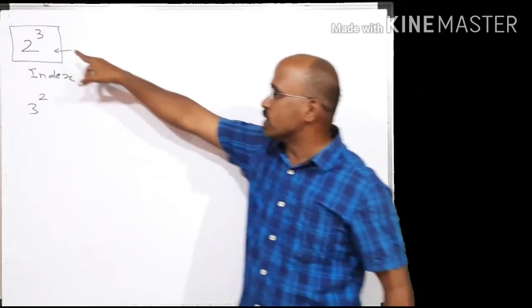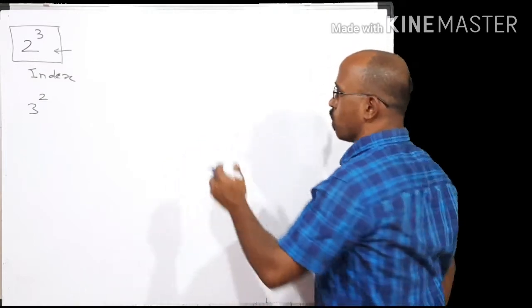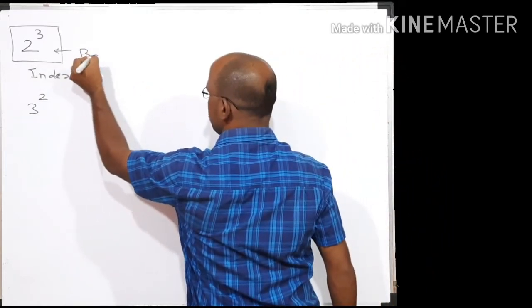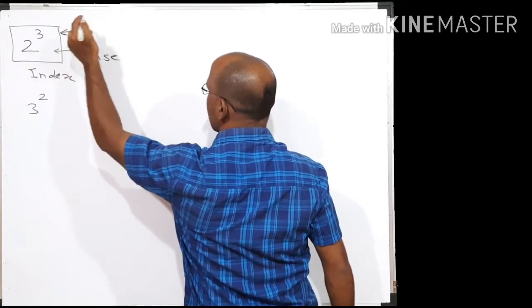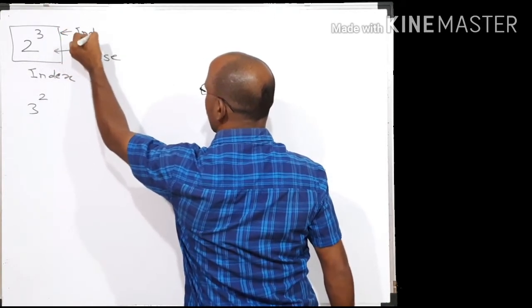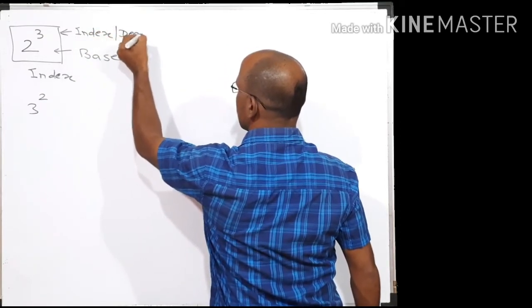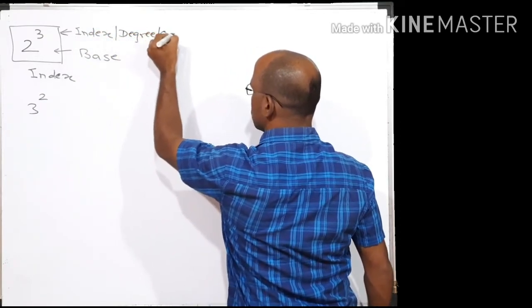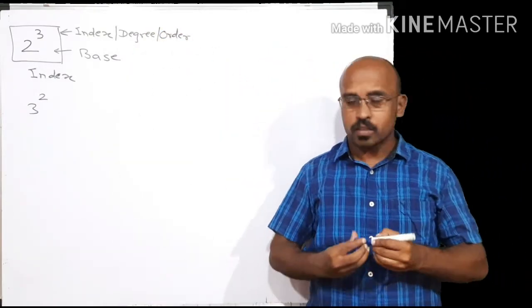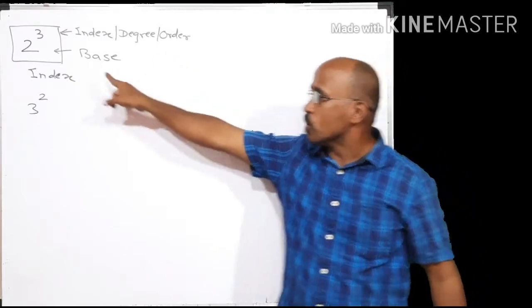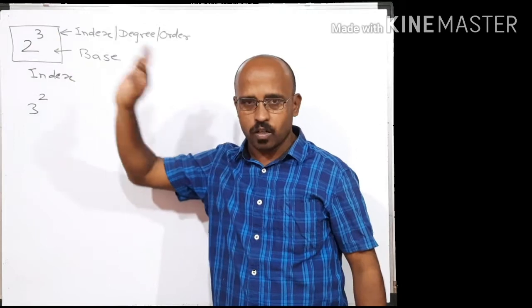So this number 2 is called the base, and this number 3 is called the index, or degree, or order. That is what I am talking about in BODMAS, the second one, order. So 2 is called the base, 3 will be called the order or index.